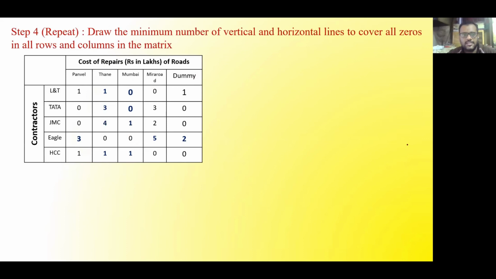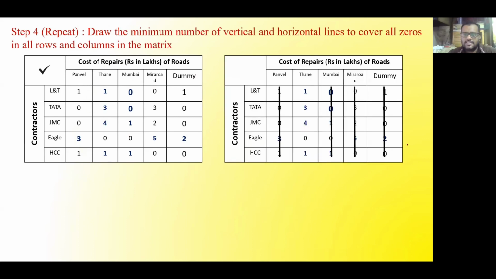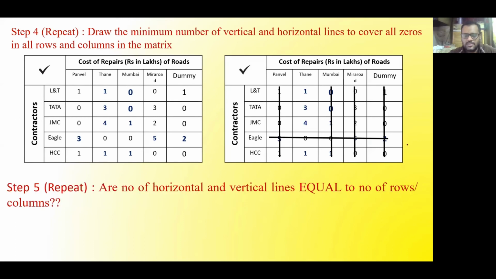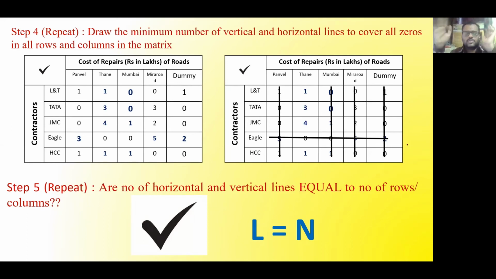Okay. So here you can see that there are only 5 lines in which the zeros can be cut. Now again it is depending on you how you cover. You can go for all horizontal, you can go for all vertical, you can cut it the way which I have shown on the screen. Anything you can do. All the answers are correct. So here now we are coming to the solution that the number of lines are equal to number of rows and columns. So now we are satisfied that we have reached the optimum solution. That number of lines is equal to number of columns, and now we can go for the assignment part.